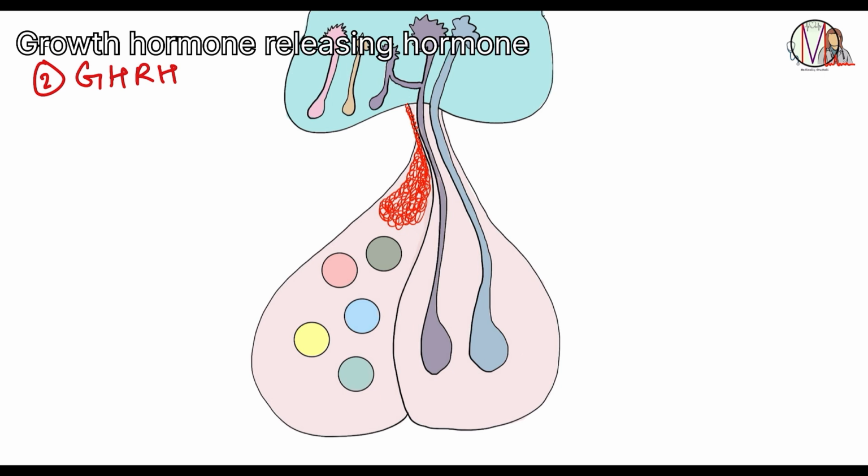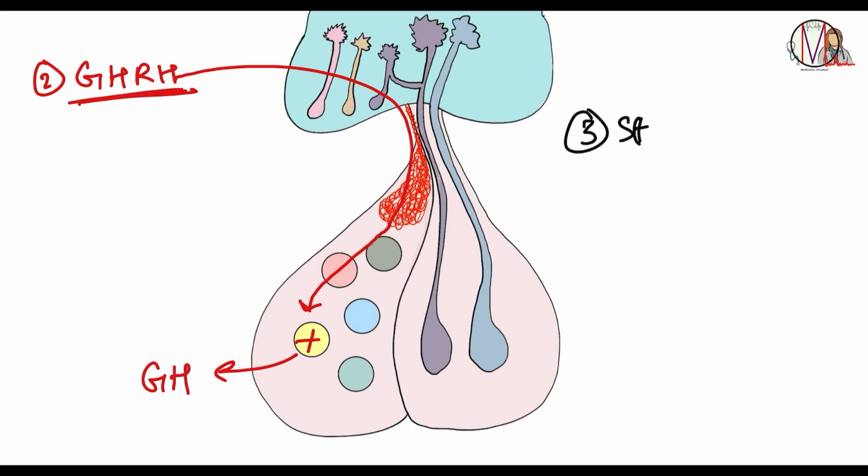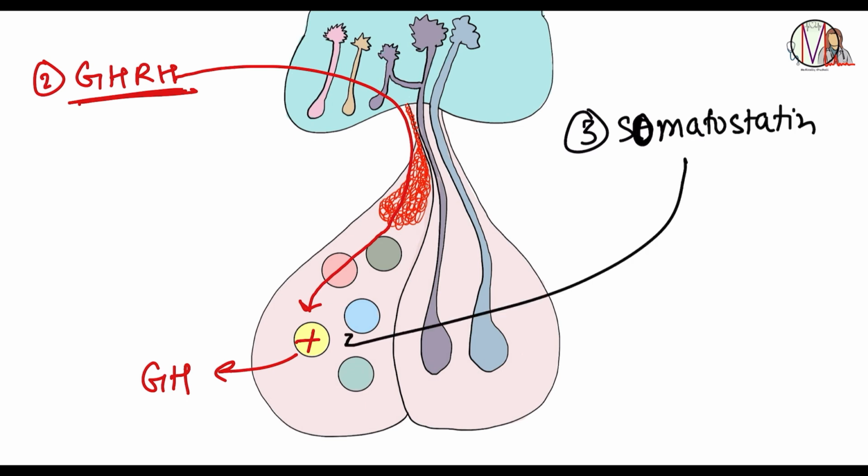This growth hormone releasing hormone then goes and gives positive signal to the somatotrope of anterior pituitary to release growth hormone. But the third hormone from the arcuate nucleus, that is somatostatin, has a negative effect on this somatotrope and stops the release of growth hormone.